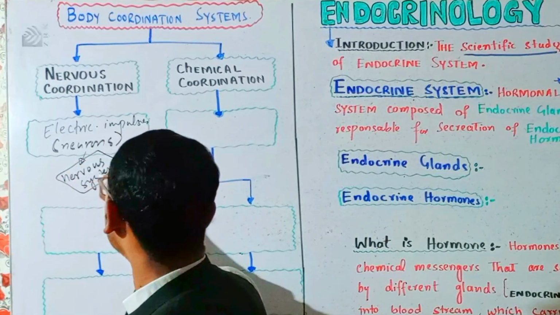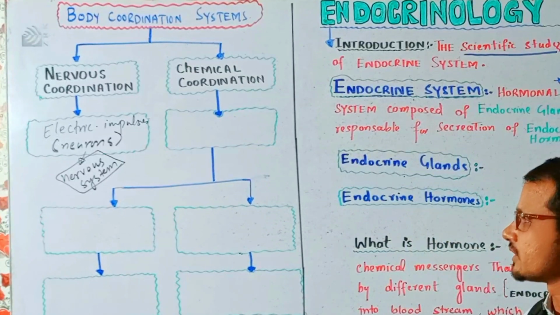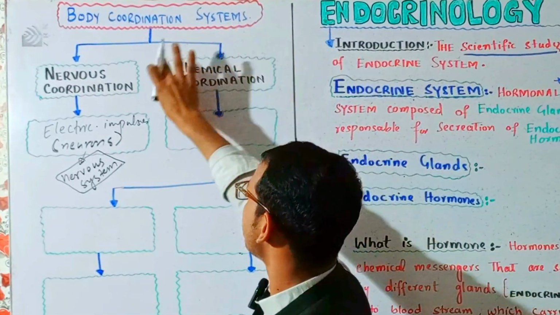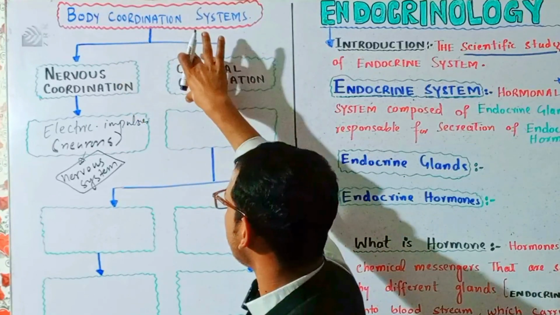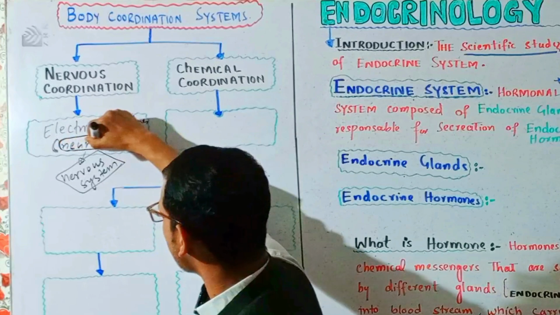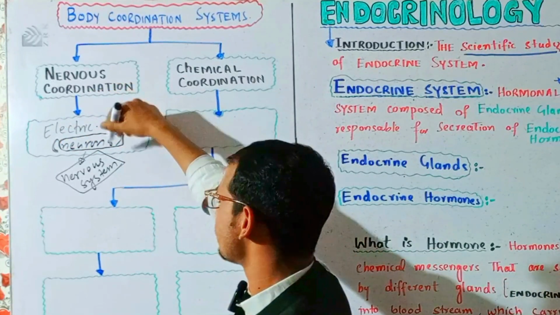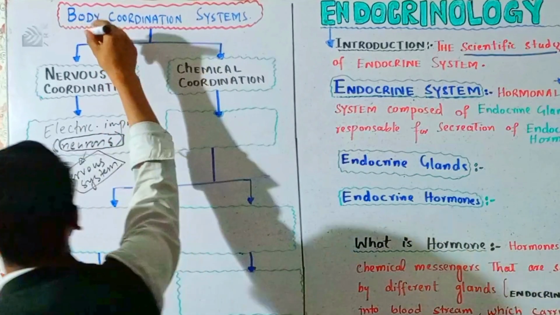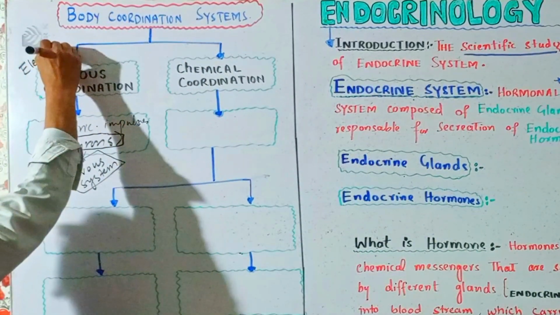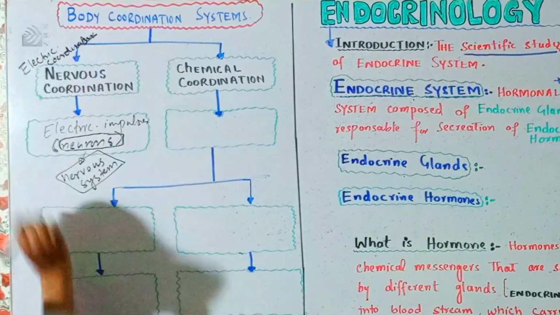We will discuss the nervous system, its physiology, anatomy, etc., in a separate lecture series. But here we have two coordination systems, the nervous coordination and chemical coordination. The nervous coordination is controlled by neurons, which work on electric impulses, so this is also known as the electric coordination system of the body.